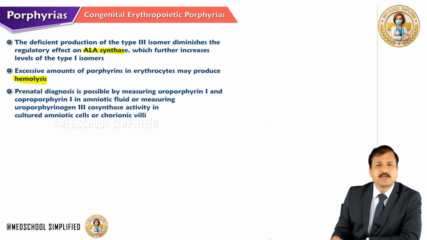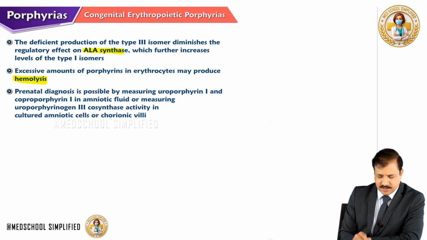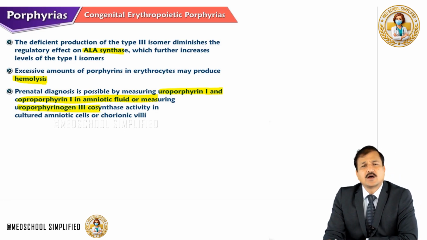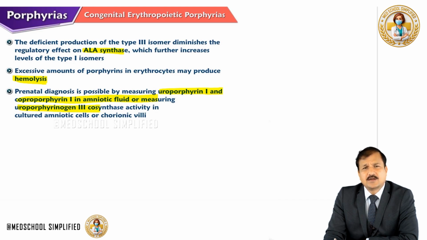So that's why there can be hemolytic anemia in congenital erythropoietic porphyria. Prenatal diagnosis is possible by measuring uroporphyrin 1 and coproporphyrin 1 in amniotic fluid, or we can measure uroporphyrinogen 3 co-synthase enzyme activity in the amniotic cells or chorionic villi, thereby making a prenatal diagnosis.